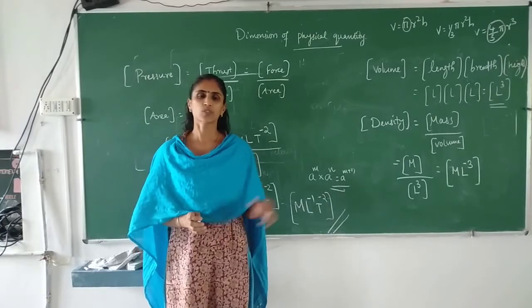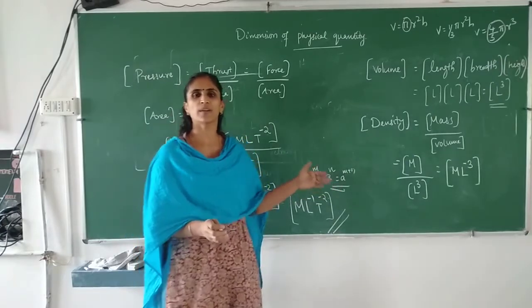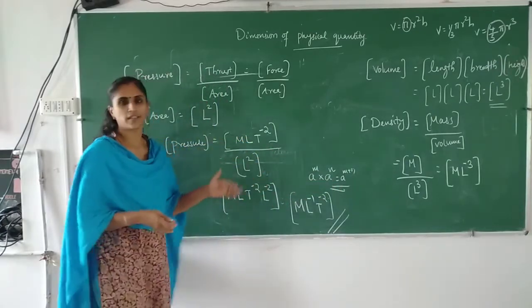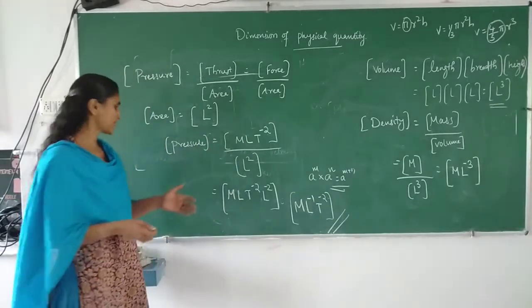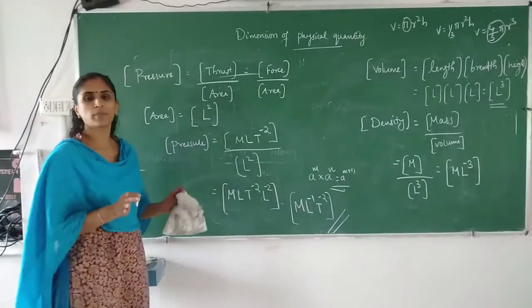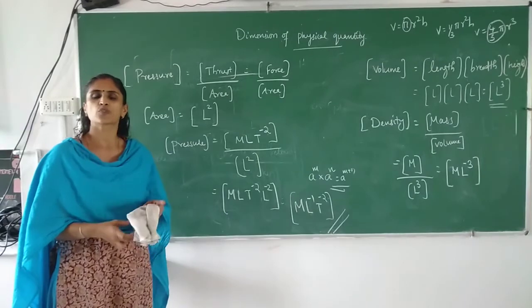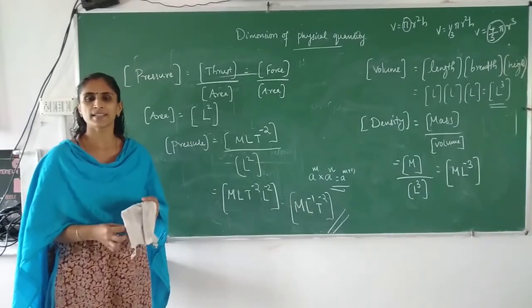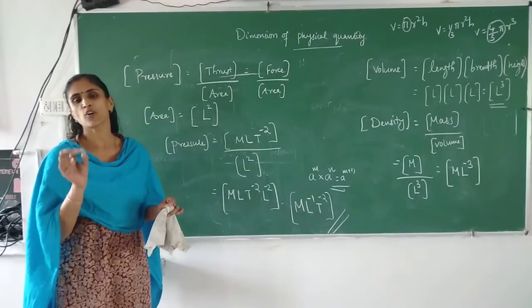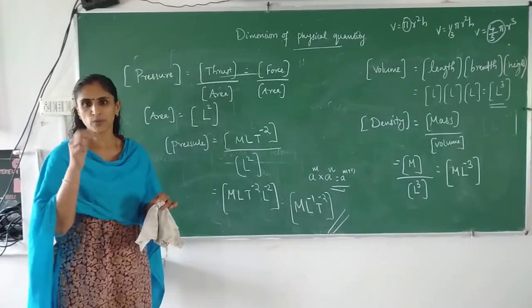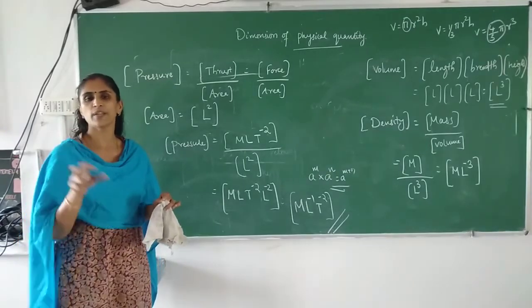Is it clear? Similarly, you can find dimensions of other quantities. Some more related to electrostatics, we will also discuss. Remaining dimensions are given in the textbook, many physical quantities' dimensions are given. You simply don't write that in your notebook. You have to get that relation. Only the formula you can write.